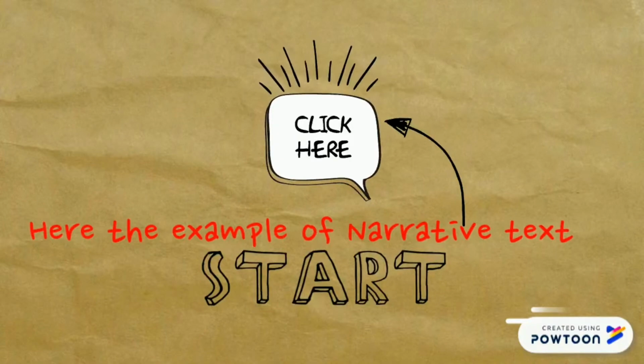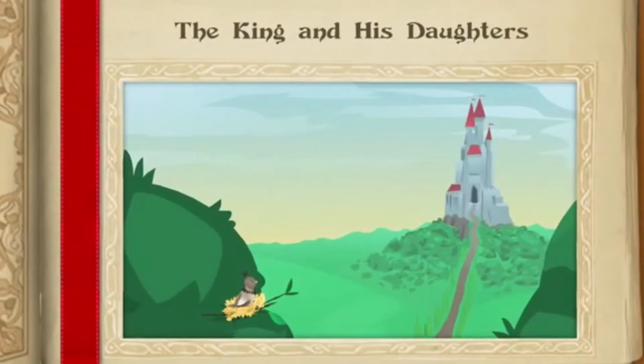Here are the examples of narrative text. King and his daughters.